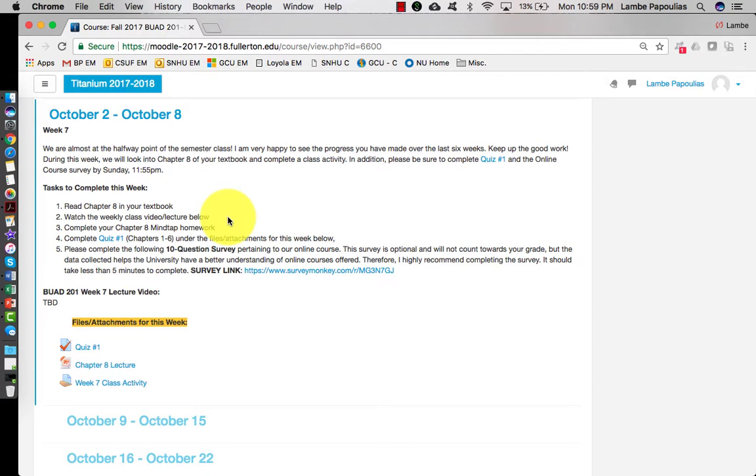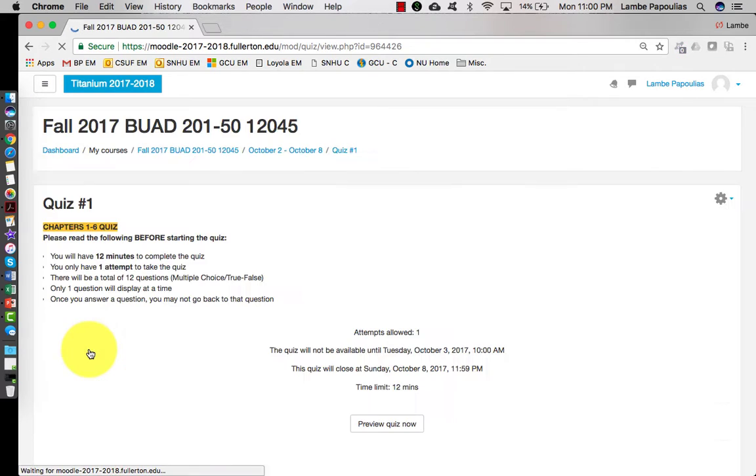And you're also going to need to complete Quiz 1, which is located right here under File Attachments for this week. And if you click on Quiz 1 here, you're going to go ahead and start the quiz after you read these directions. You're going to have 12 minutes to complete the quiz. You only will have one attempt to take the quiz. So please do not take it until you are ready.